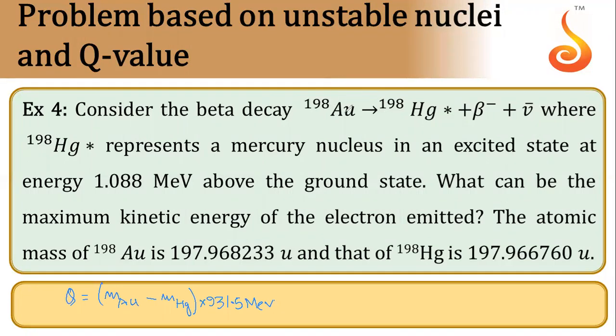Okay, but in this one, gold nuclei gets disintegrated into some excited state of mercury nuclei. That's why it is represented as a star. So this mercury nuclei represents a mercury nucleus in excited state at energy 1.088 mega electron volt above ground state. So what can be the maximum kinetic energy of the electron emitted?